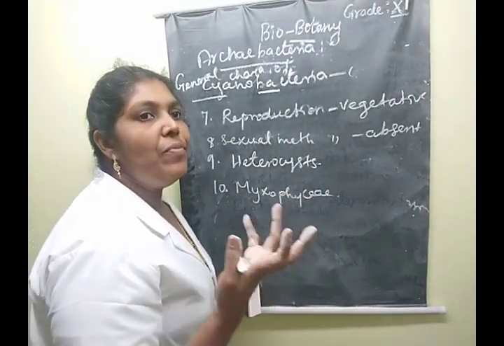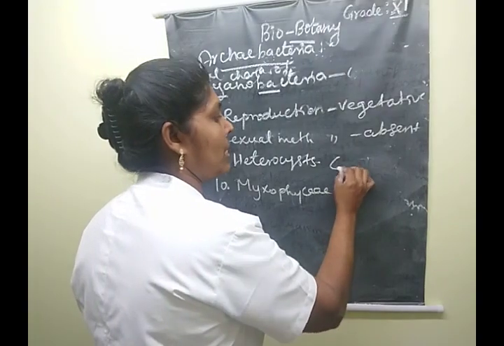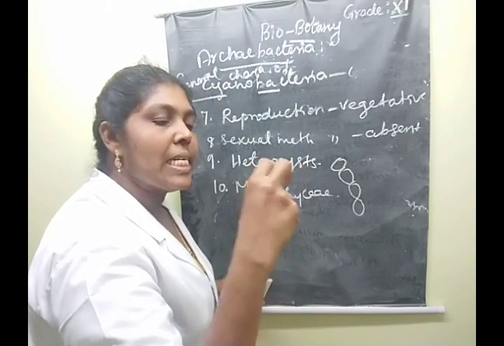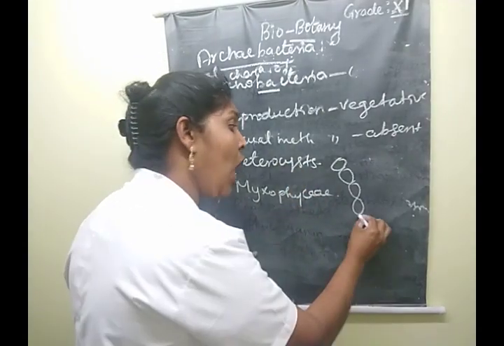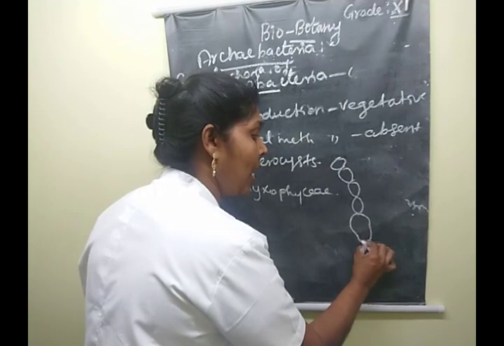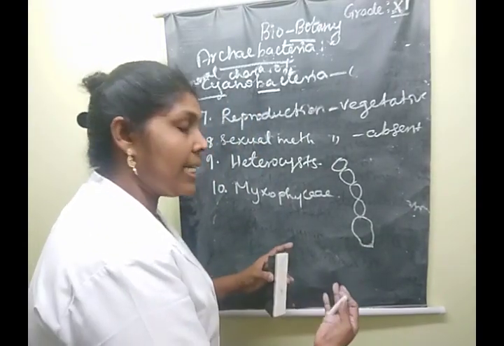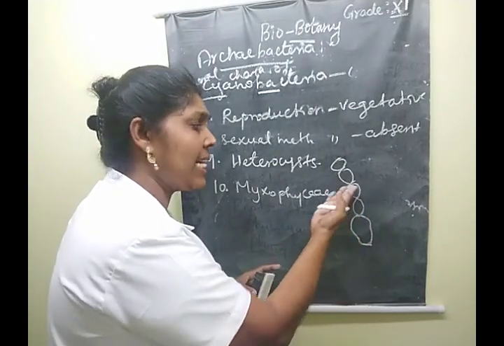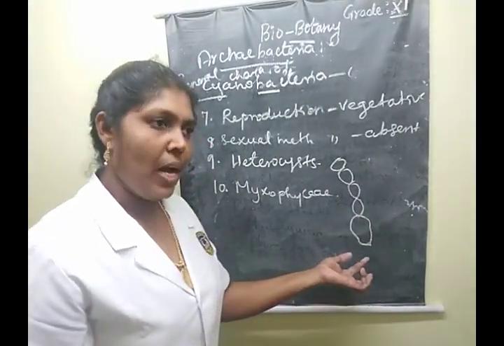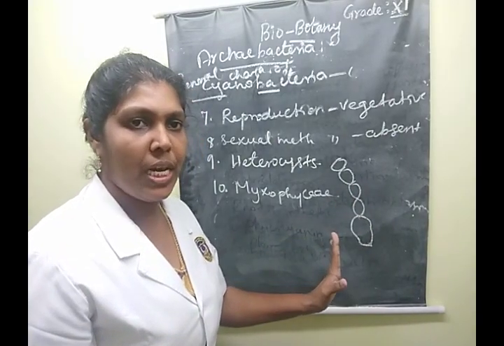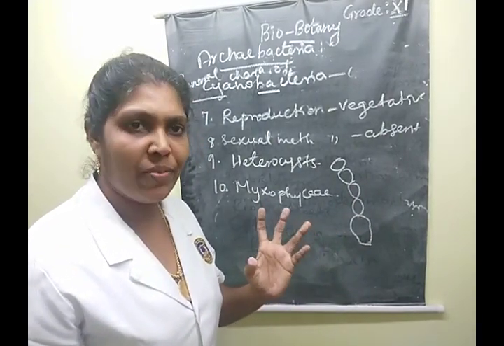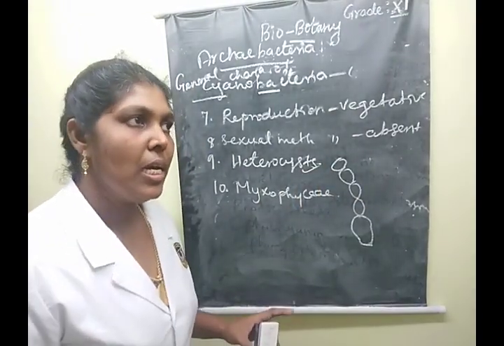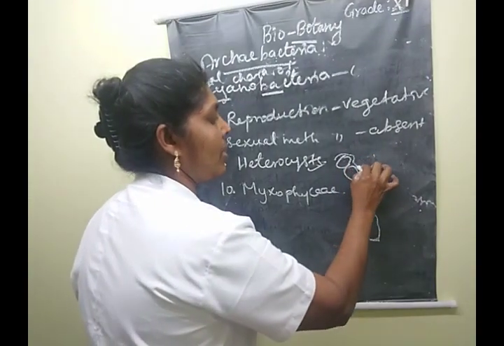In some filamentous forms of these bacterial cells, under certain conditions, they produce a large colorless cell. It is present either in the terminal region or, in certain conditions, in the intercalary position. Terminal, or an intercalary position. That large colorless cell is known as the heterocyst. Understood, children?